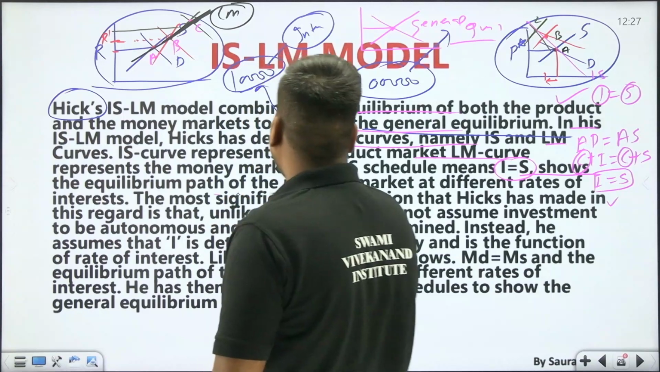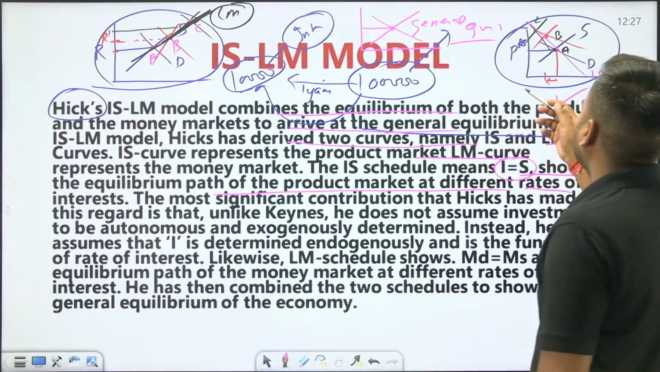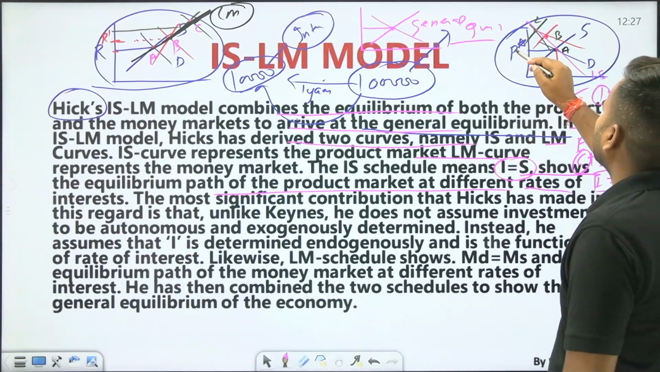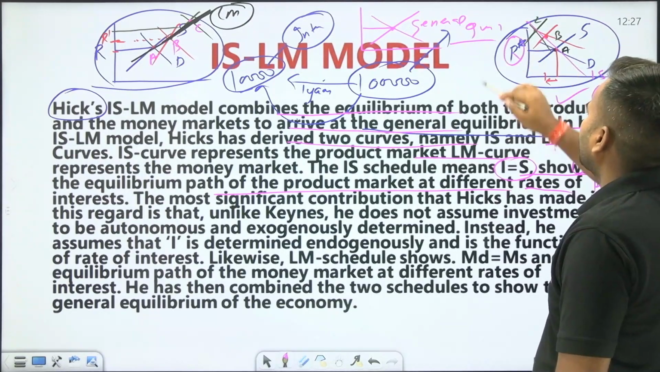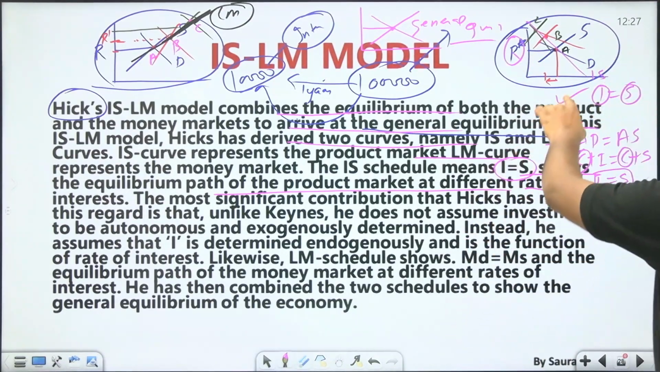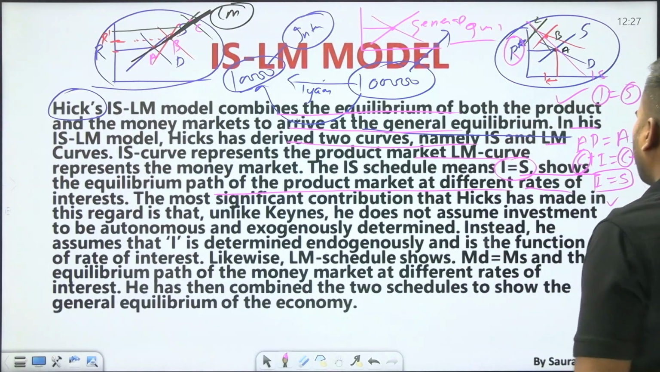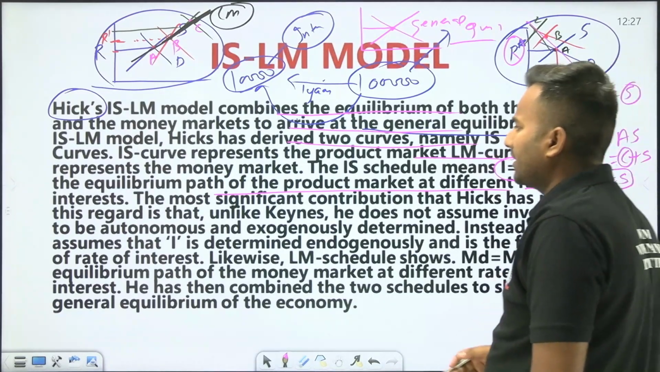The equilibrium path for the product market at different rates of interest. Suppose the vertical axis here is the rate of interest. At different rates of interest, whatever the equilibrium points of the product market are, by joining those points you get the IS curve, as said by Hicks.